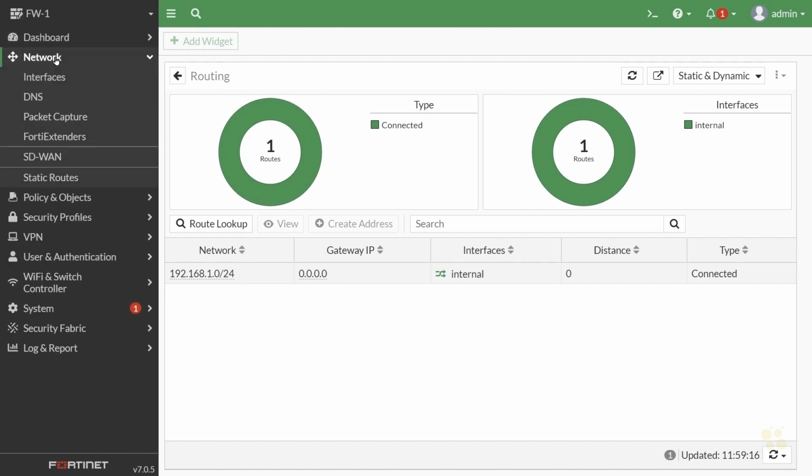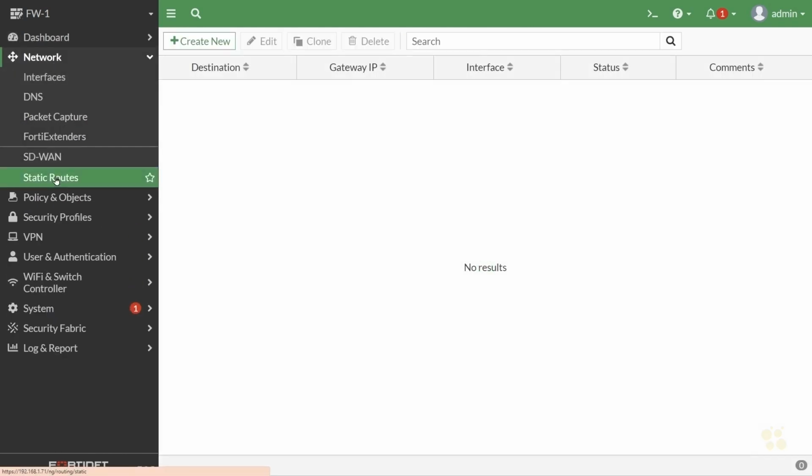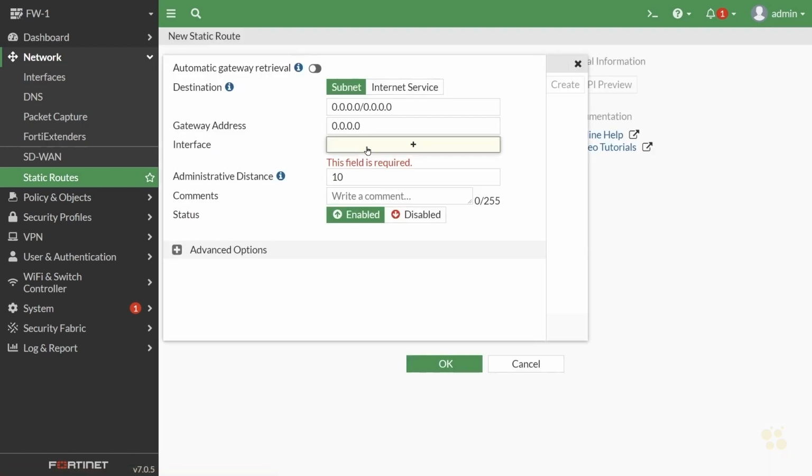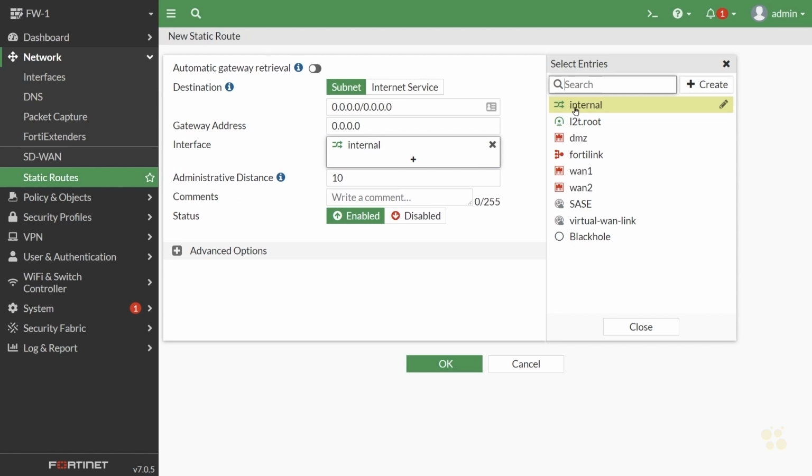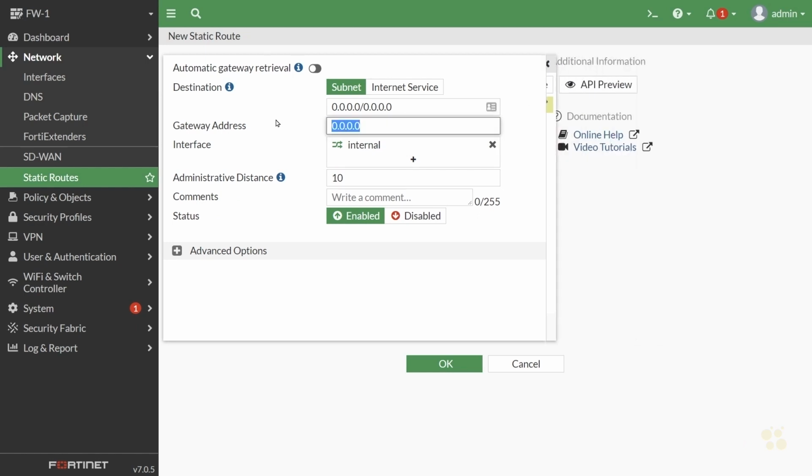We'll go over to Network, and we'll go down to Static Routes, and let's add a static default route by clicking on Create New. We'll specify that the outbound interface is our logical internal interface, and the default gateway we want to use is 192.168.1.1. That's the default gateway here in my home office, and we'll click on OK.